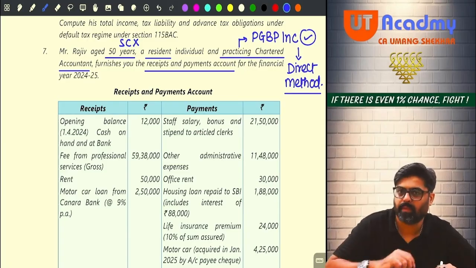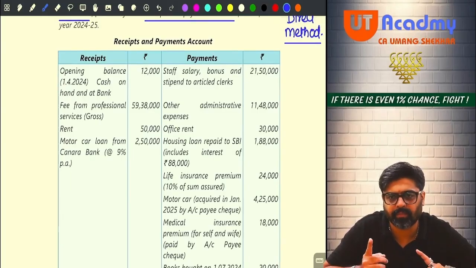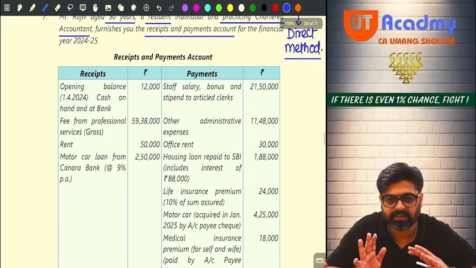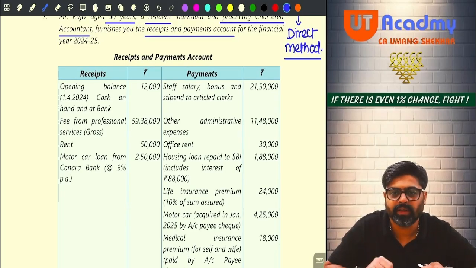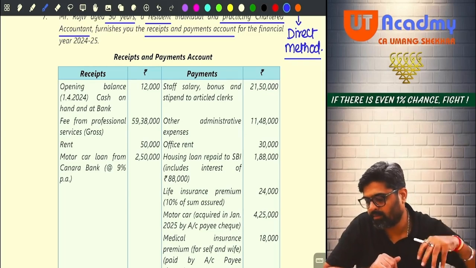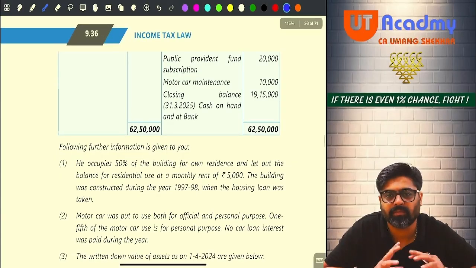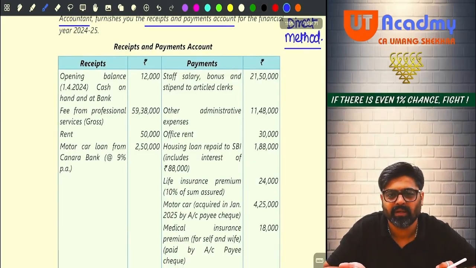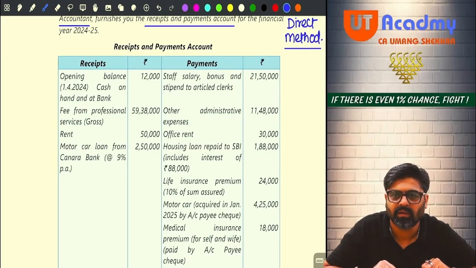Sure, sir. Now forget about the receipt and payment account, but see, in the receipt and payment account, can you see opening balance and closing balance? When the year started, in your cash and bank balance, you had this much amount as balance. During the year, these many receipts happened, these many payments happened, and at the end of the year, closing balance in your cash and bank is this much. Opening and closing balance is neither your receipt nor your payment. These are the balance amounts at the beginning of the year and end of the year. So what are you supposed to do with these balances? Nothing. Ignore.